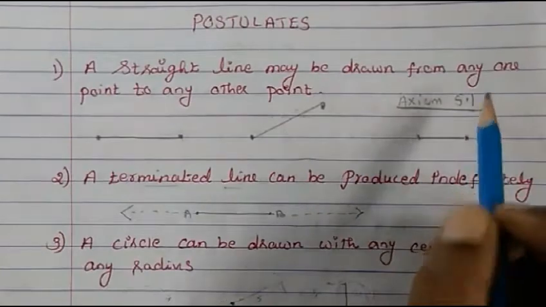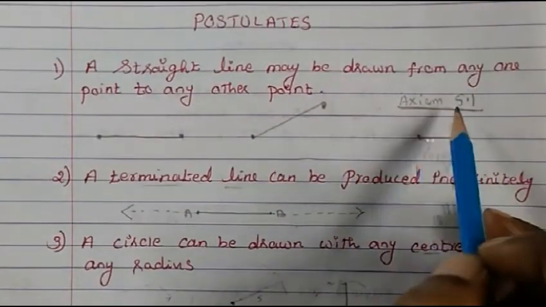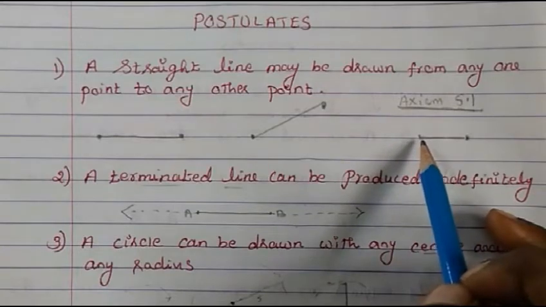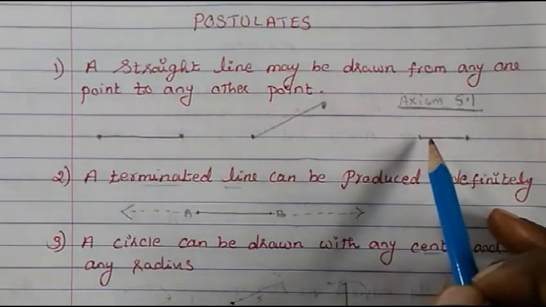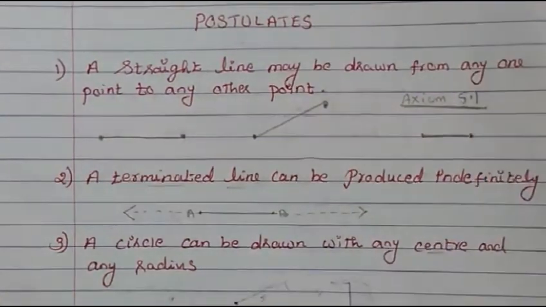There can be only one line which can pass through them.